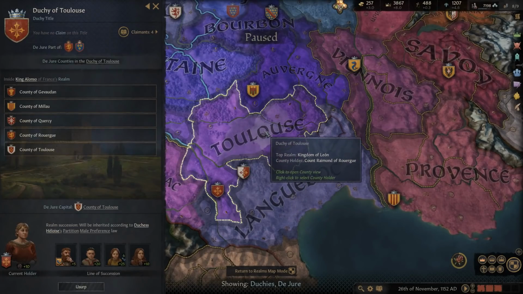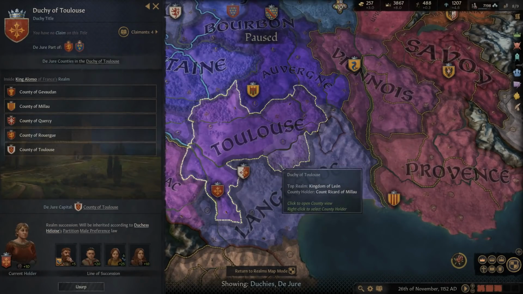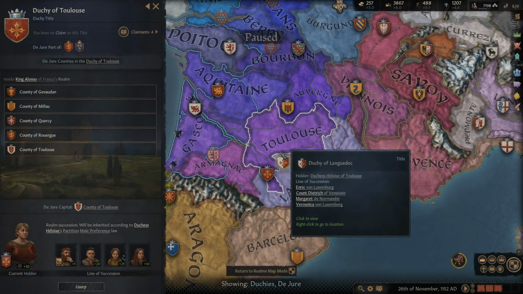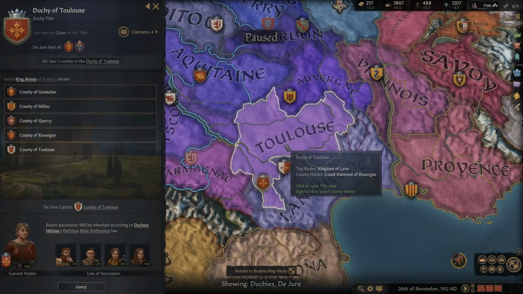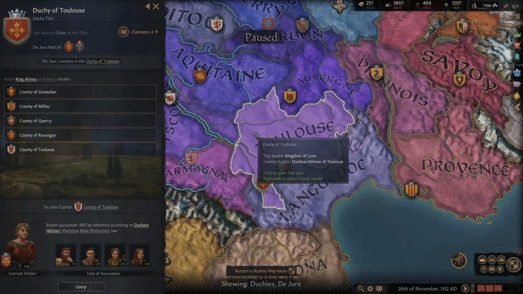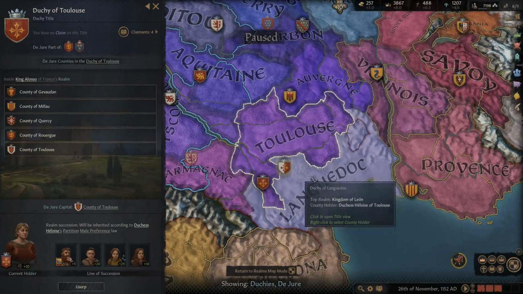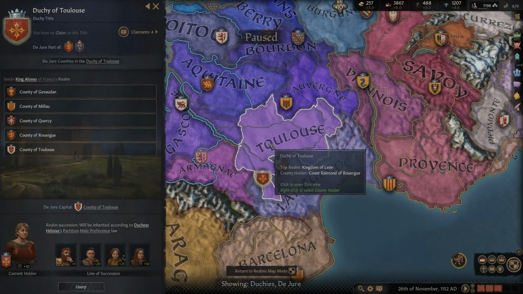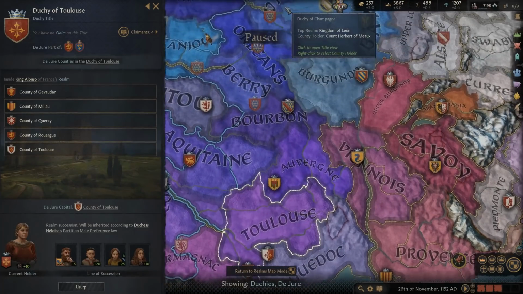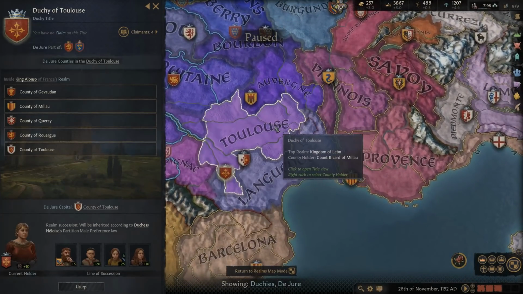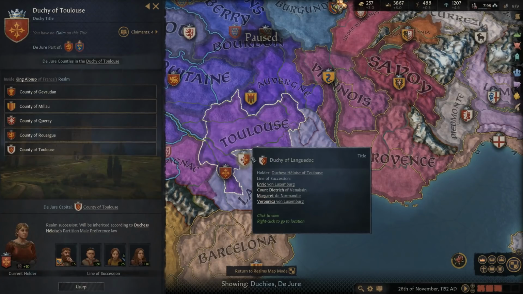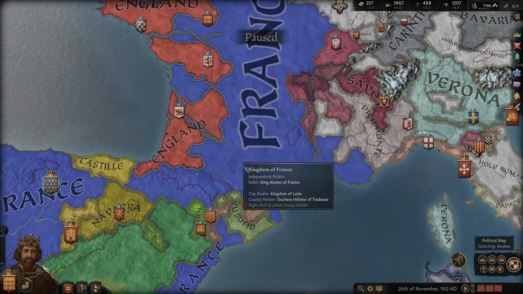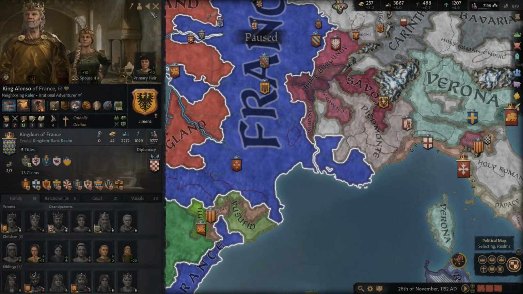Now, again, the count here was never actually independent. He was technically always underneath the Duchy of Aquitaine, so it was really more just gaining confirmation from him, agreement to that. And by the end of Henry II's reign, it had very much been effective. For the most part, the count here had tied himself to Aquitaine and not Louis. And this took several conflicts for this to be resolved. But he did eventually gain all this territory as well, technically, for his empire.